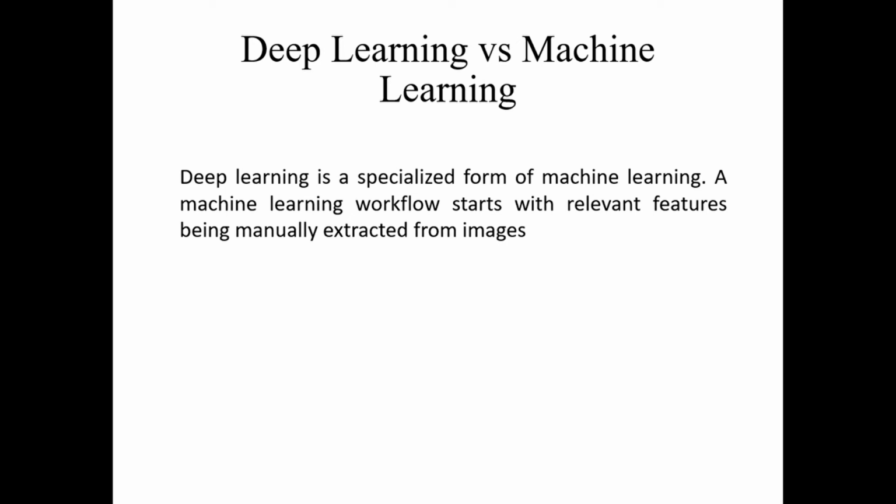The features are then used to create a model that categorizes the object in the image. With a deep learning workflow, relevant features are automatically extracted from the image. In addition, deep learning performs end-to-end learning, where a network is given raw data and a task to perform, such as classification or regression, and it learns how to do this automatically.